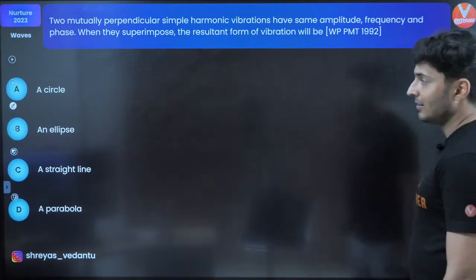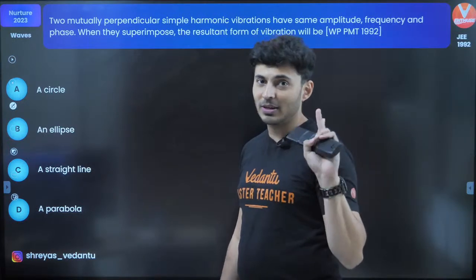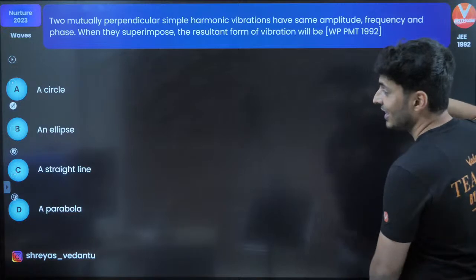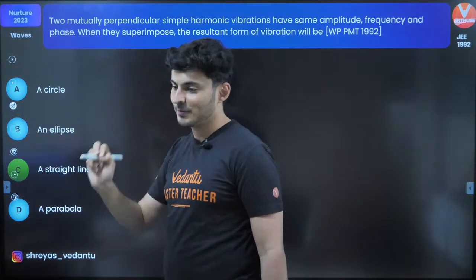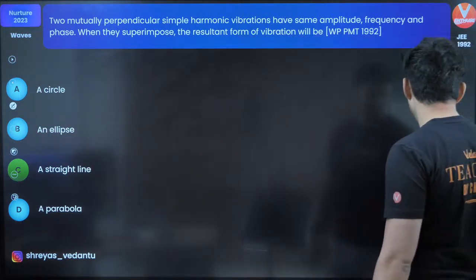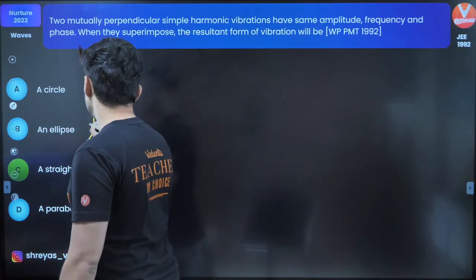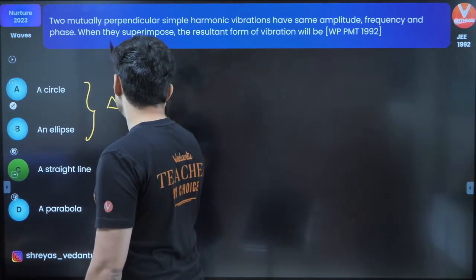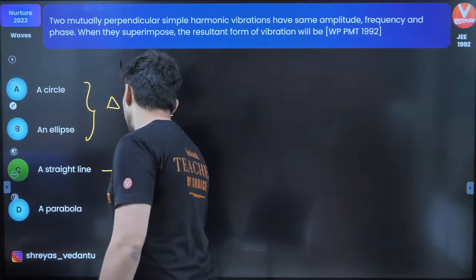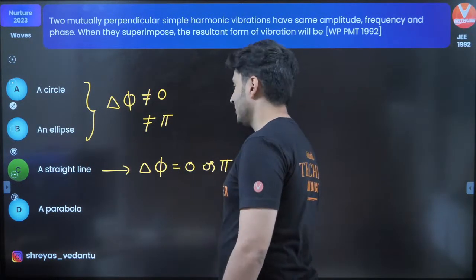If they are perpendicular, obviously, it could be either a circle or an ellipse or a straight line. But the catch is, it is in phase, same phase. Hence, it has to be a straight line. No, it is not a circle or ellipse. Be careful. It will be a circle or an ellipse if delta phi is not 0 or if it is not pi. It will be a straight line because the phase difference is 0 or pi radians.